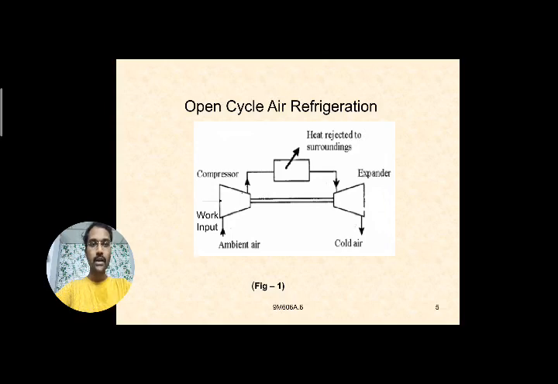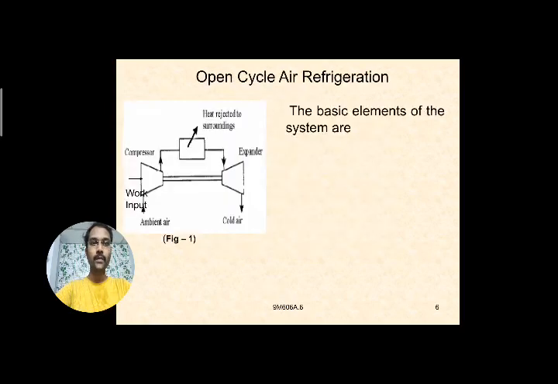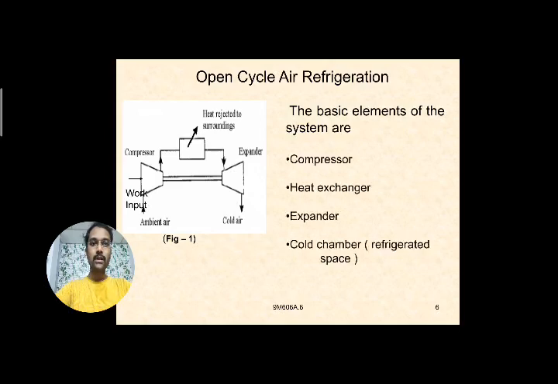After the cold chamber, the air is sent again to the surrounding atmosphere. We'll see this clearly one by one. These are the basic components: compressor, heat exchanger, the expander next to it, and then the cold chamber or refrigerated space.